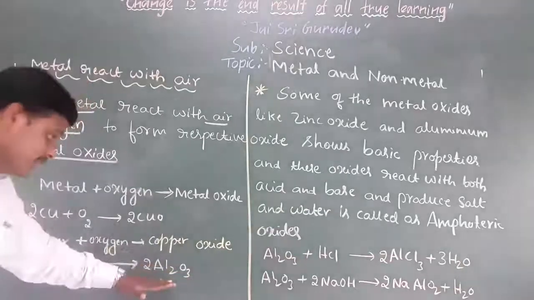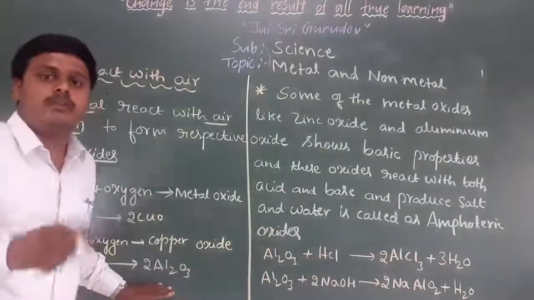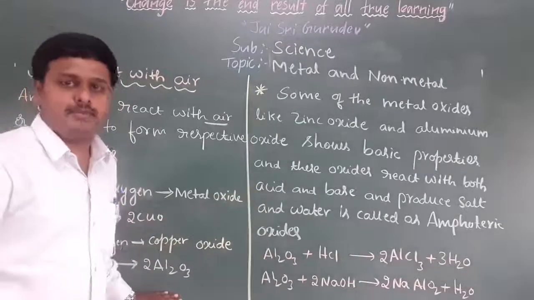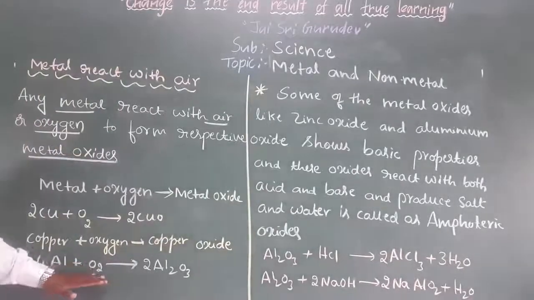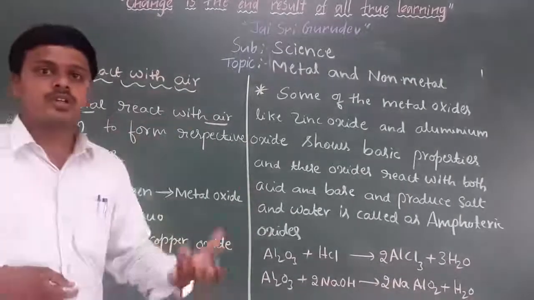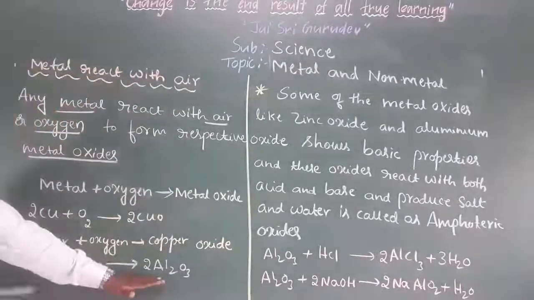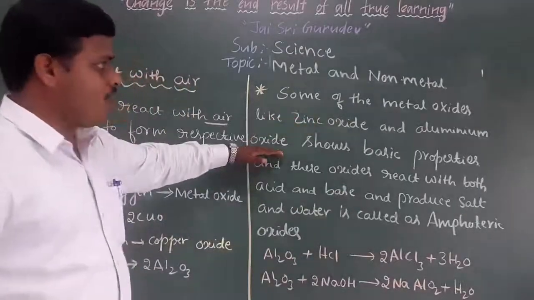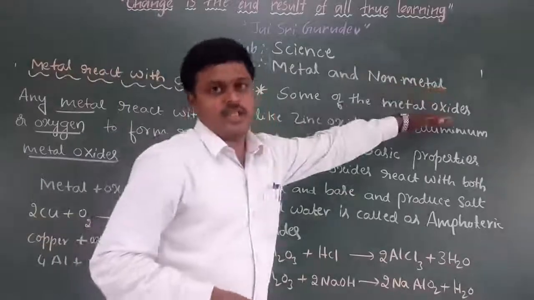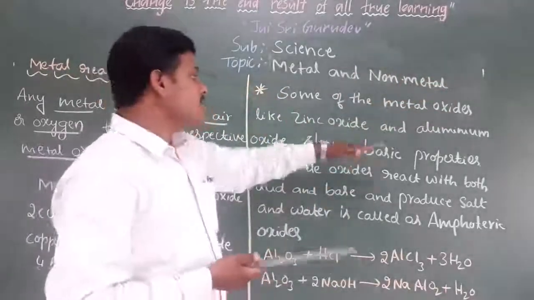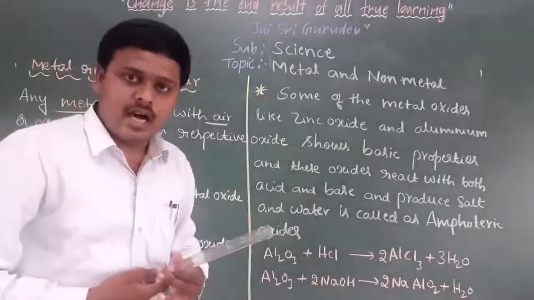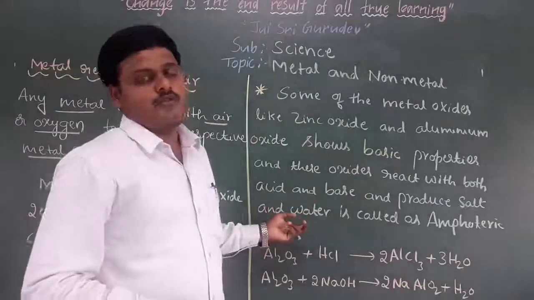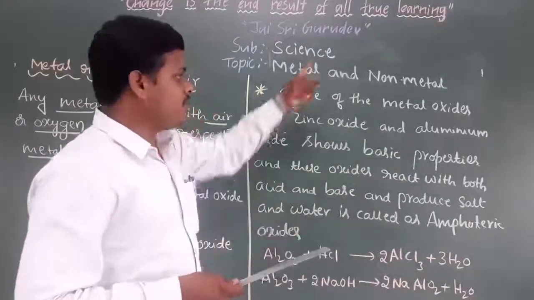This aluminium oxide will also react with bases, or alkalis. Apart from aluminium oxide, some other metal oxides like zinc oxide also react with bases, and they produce salt and water. So some of the metal oxides react with bases.